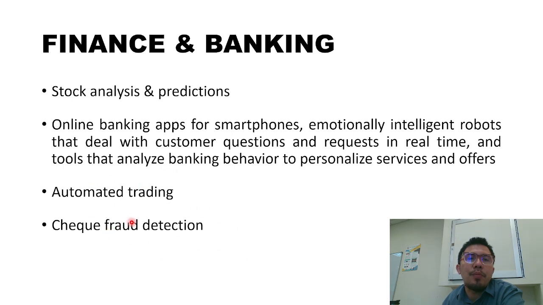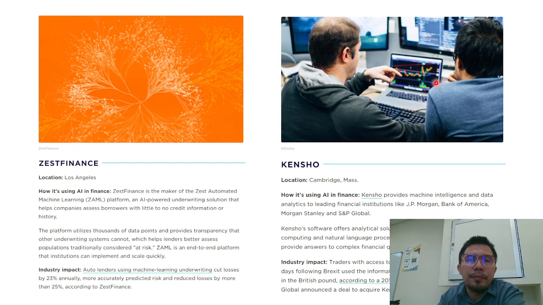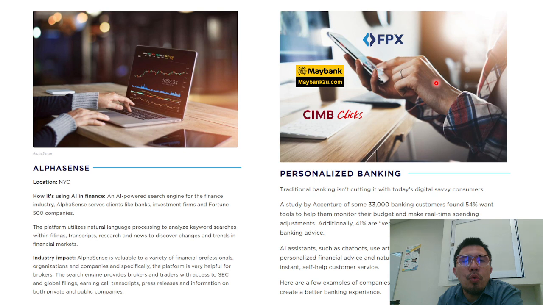So these are examples of finance and banking. Examples are AlphaSense, CIMB Clicks, Maybank, FEX. So this is an example of personalized banking.